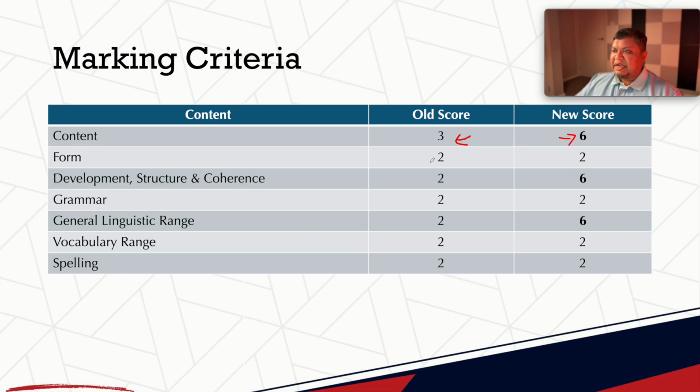Next is format or form, which used to be 2, still is 2. There is no change. So if you write between 200 to 300 words, you get 2. If you write between 120 to 199 or 301 to 380, you get 1. If you write below 120 or over 380, you get 0. And if you get 0 in format, you are supposed to get a 0 in your essay.